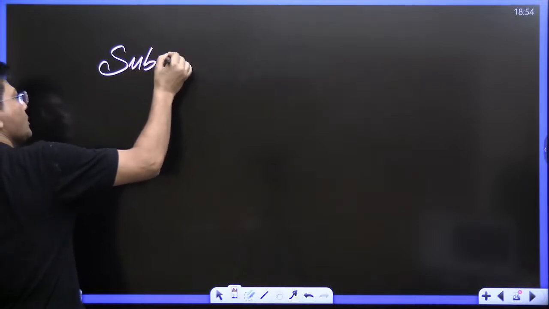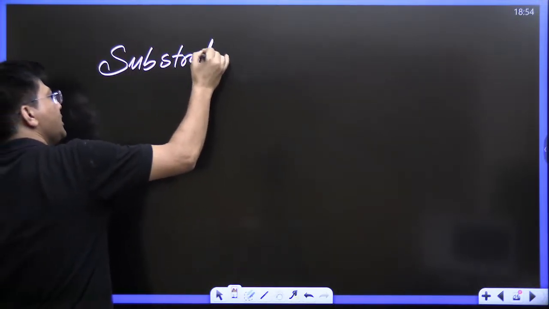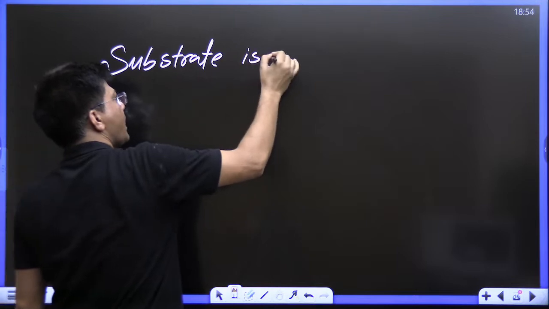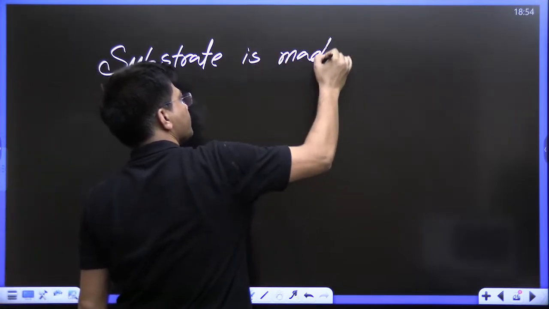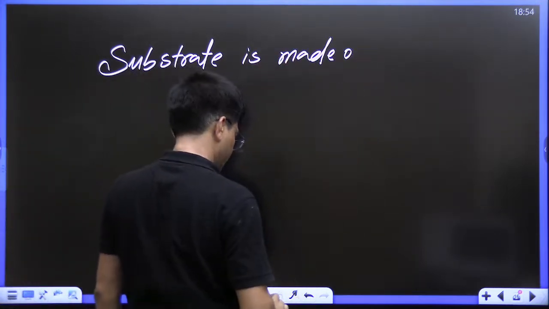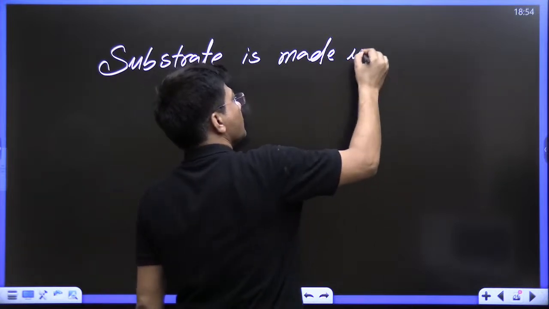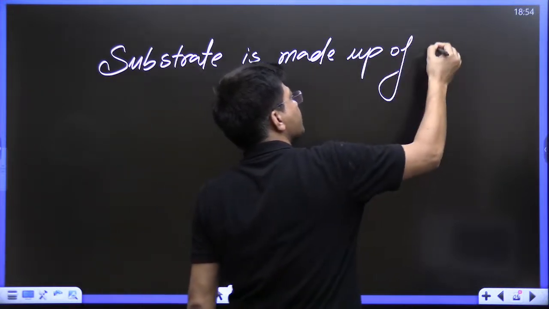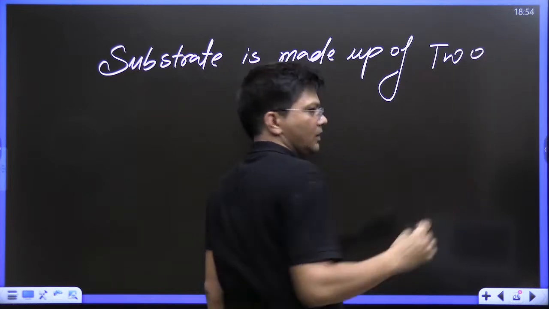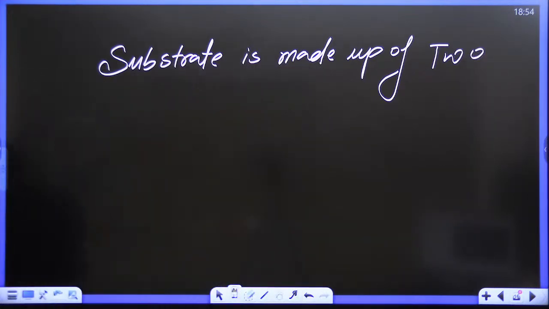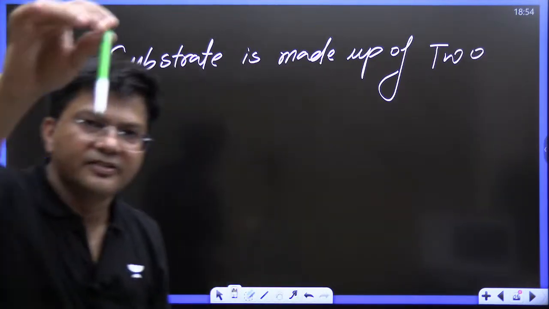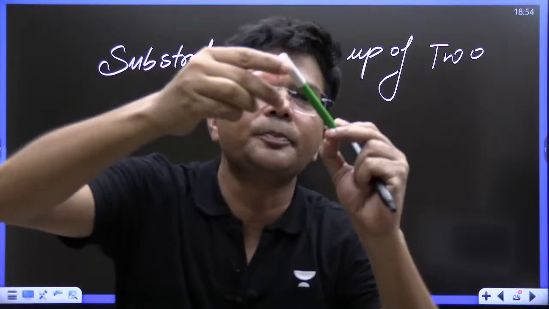Substrate is made up of 2 parts. Just like this pen, see this pen. Is this pen 1 part? No, this pen is made up of 2 parts.